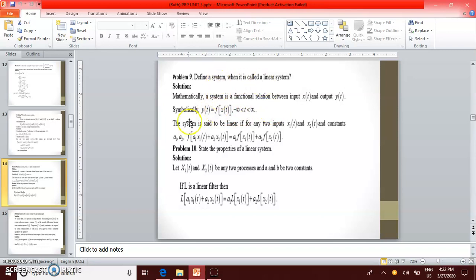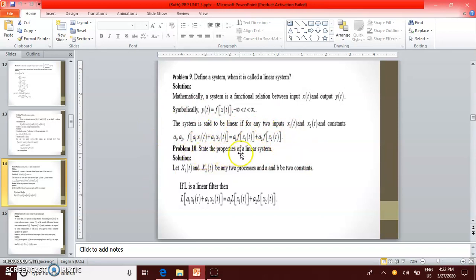The system is said to be linear if, for any two inputs x1(t) and x2(t) and constants a1 and a2, f of a1 into x1(t) plus a2 into x2(t) is equal to a1 into f of x1(t) plus a2 into f of x2(t). So just before, we discussed this formula.